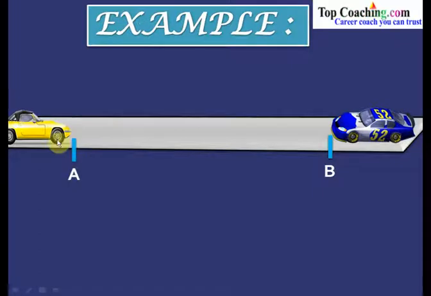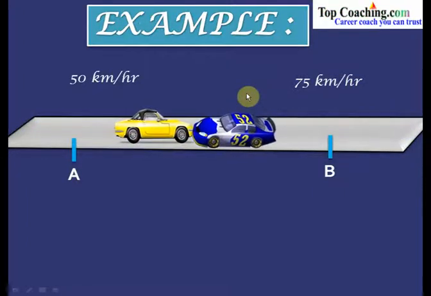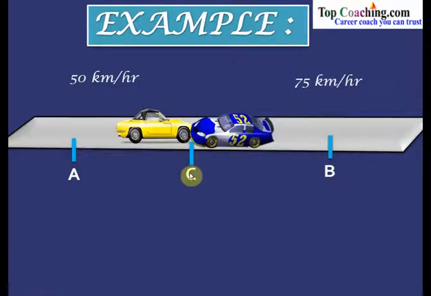Let us say that we have got two cars, and the first car is at the point A and the second car is at a point B. Now let us say that the speed of this car is 50 kilometers per hour towards B, and the speed of this car is 75 kilometers per hour towards A. Now both these cars travel towards each other simultaneously, and let us say that they meet at a point C. Now if I ask you, what is the ratio of the distances traveled by the yellow car and this blue car? Now let us say that AC is equal to D1, BC is equal to D2.